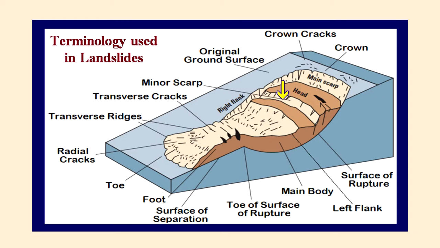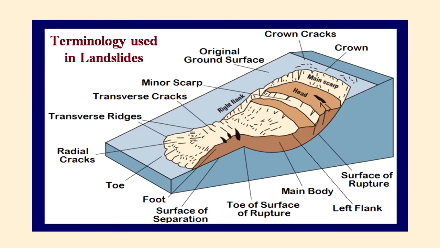A minor scarp is a steep slope on displaced material which is produced by the differential movement within the displaced material. Surface of rupture is the surface that forms the lower boundary of the displaced material below the original ground surface, and it is very important to know what the surface of rupture is. Then accumulation is the volume of displaced material which has fallen from the top and has been accumulated on the ground surface. Well, toe is the lowest, usually curved margin of the displaced material of a landslide. It is the most distant part from the main scarp.